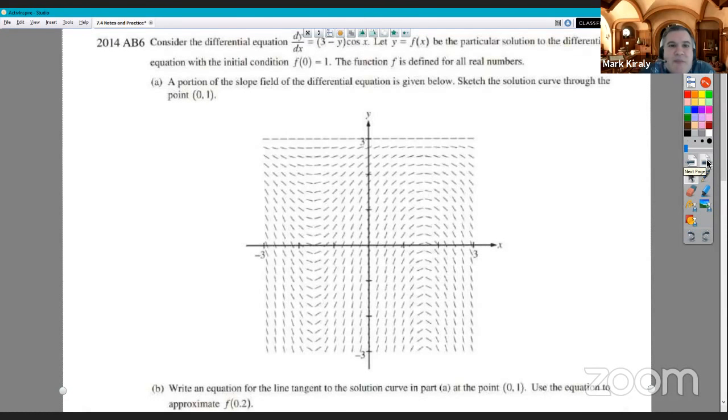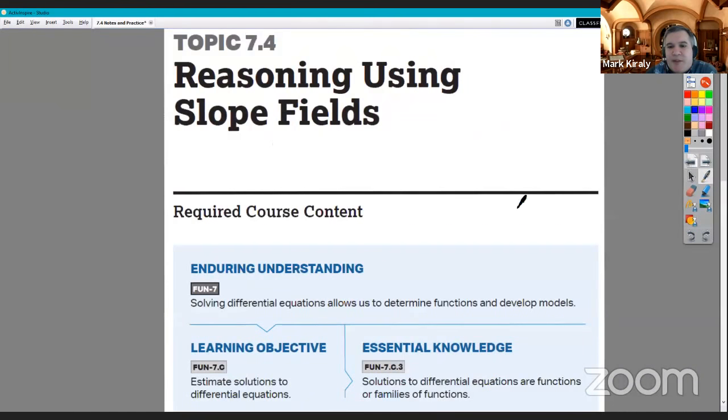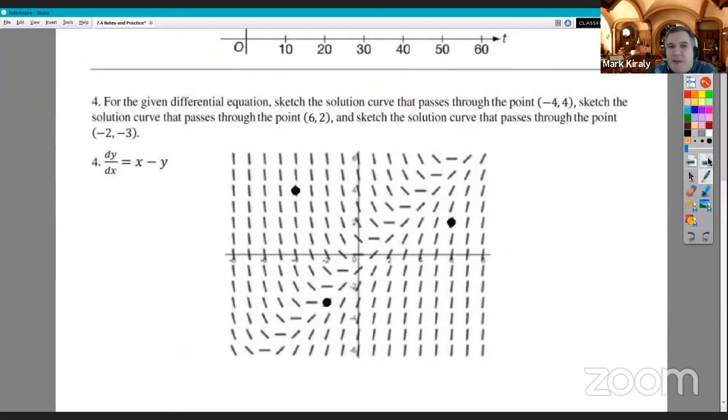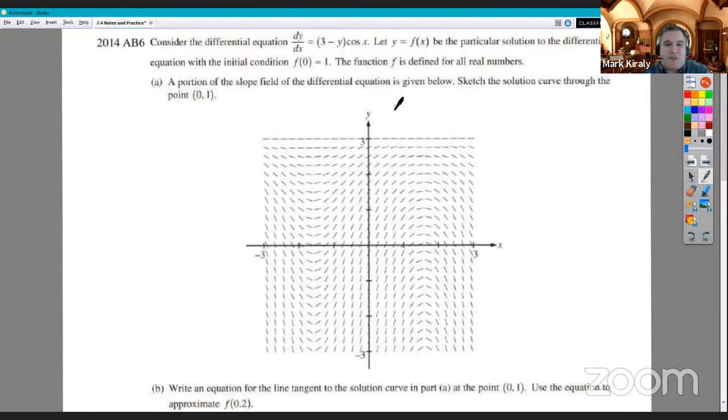And you notice they gave us the initial condition in the stem. In a lot of free response questions, they'll take advantage of the fact that solutions are families of functions. And so sometimes on FRQs, which is an abbreviation for free response questions, they might change the initial condition throughout the problem. The potato problem did not do that, but there've been some others that do. But they gave it to us here at the beginning.